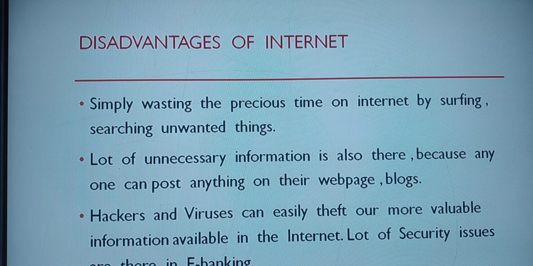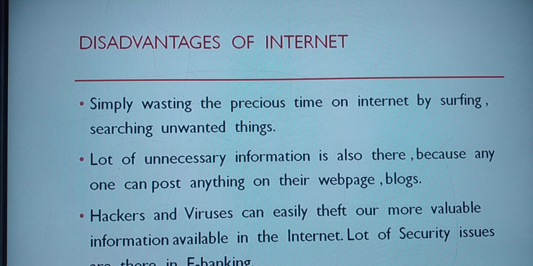And the last one is hackers and viruses. Since we are doing online transactions, e-banking, and online purchases, we are making online payments. Each and every time, you give access to your bank account. During that time, if the security is weak, your valuable information is lost. Many hackers and viruses are there to take away your valuable information. So these are a few disadvantages of the internet.